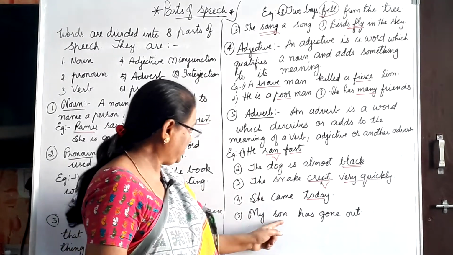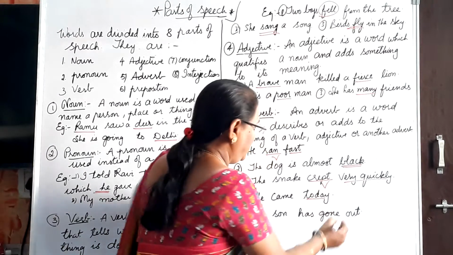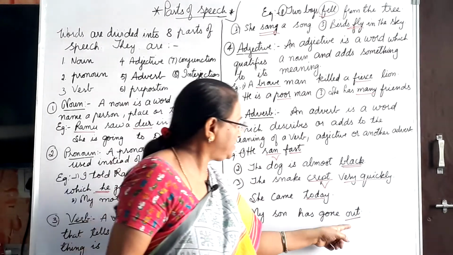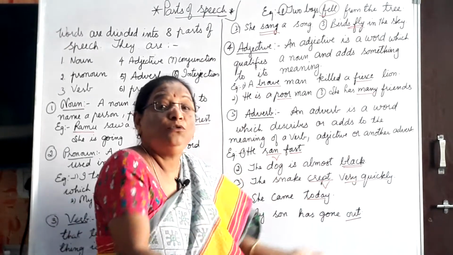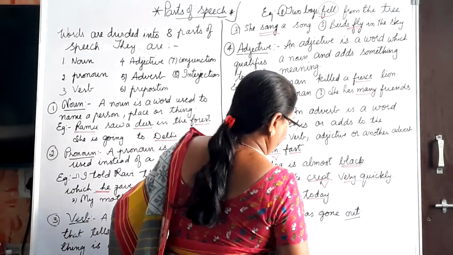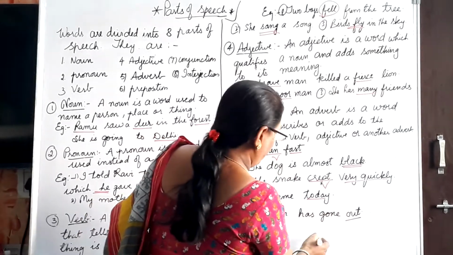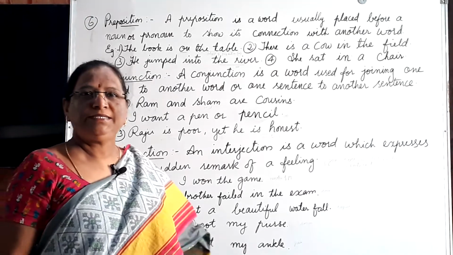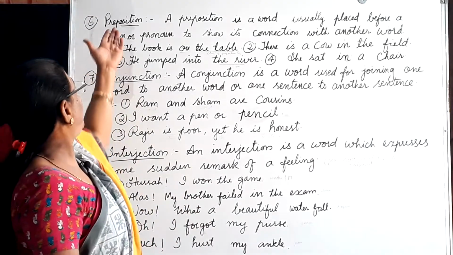Next. My son has gone out. Gone out. Gone is the verb. Out is where. Where? Out. That comes under adverb. Now, my son has gone out. Where? Next is preposition.